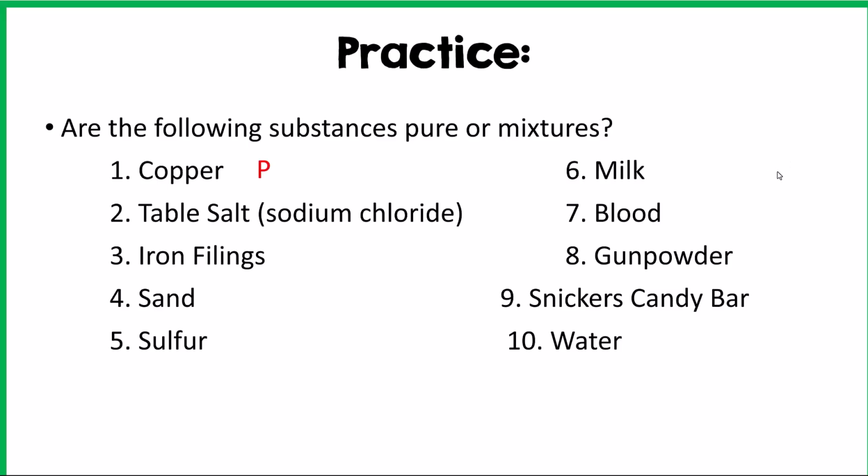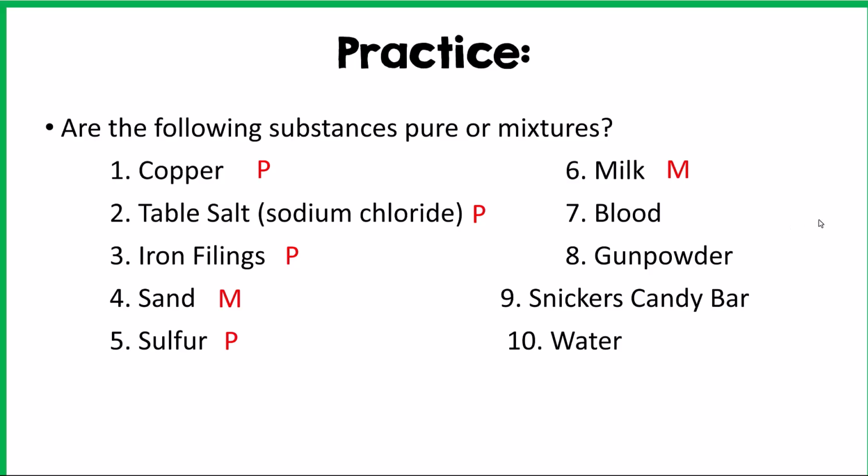Okay, copper is a pure substance. It's an element. Table salt or sodium chloride is also a pure substance. It's a compound. Iron filings are made of iron, which is an element, and that is also a pure substance. Sand is a mixture. It has different types of rocks, tiny pieces of rock in it. Sulfur is a pure substance. That's also an element.